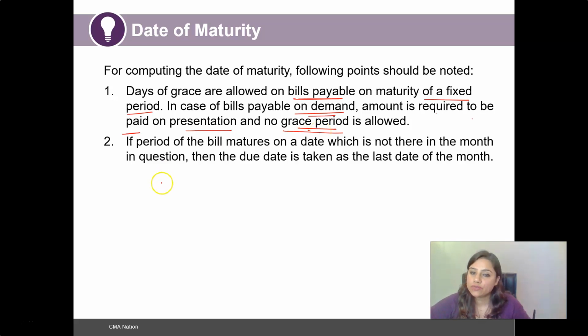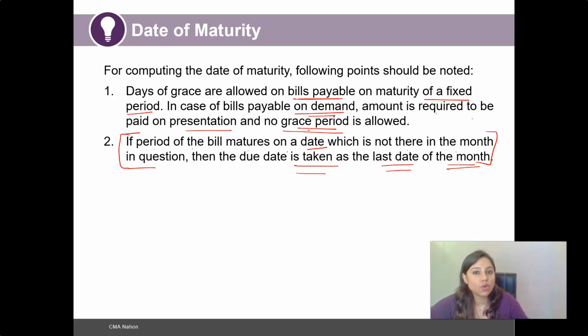And if the period of the bill matures on a date which is not there in the month in question, then the due date is taken as the last date of the month. So now how do we ascertain the date of maturity? For instance, the bill becomes due in February, and we have mentioned the date as 30th of the month.